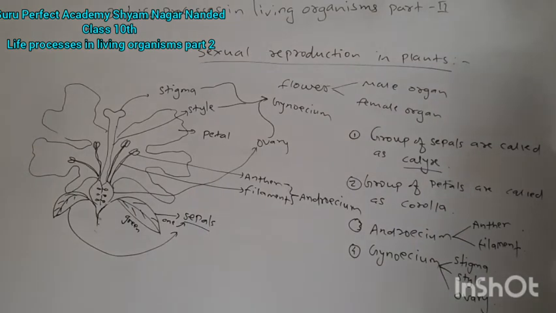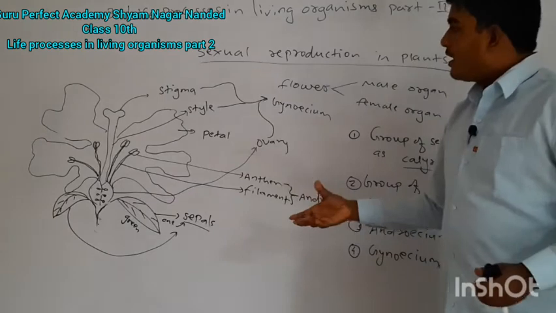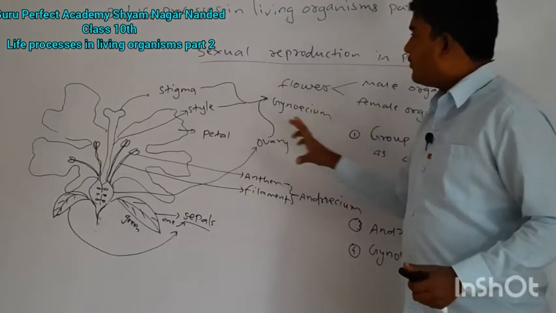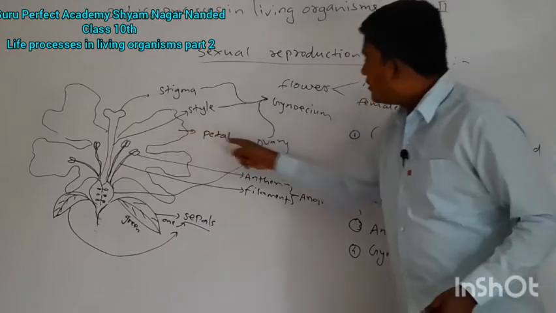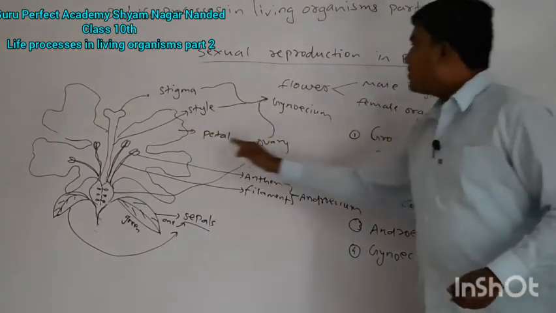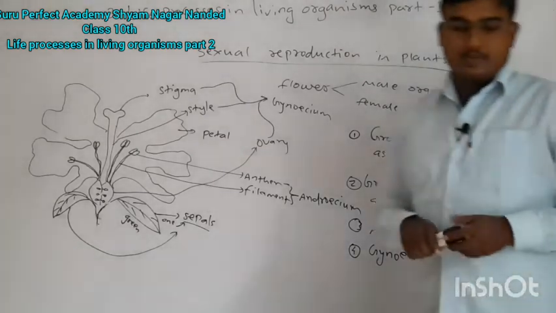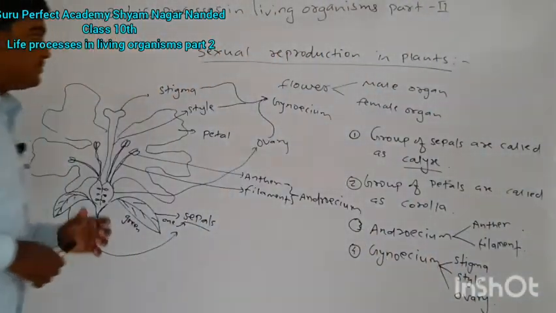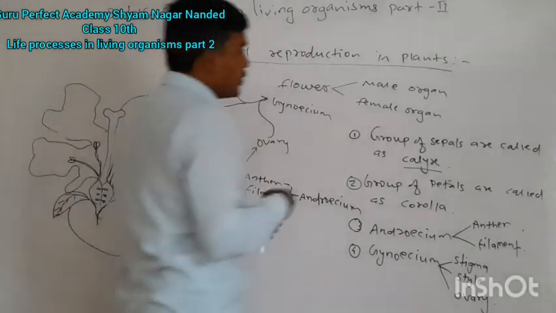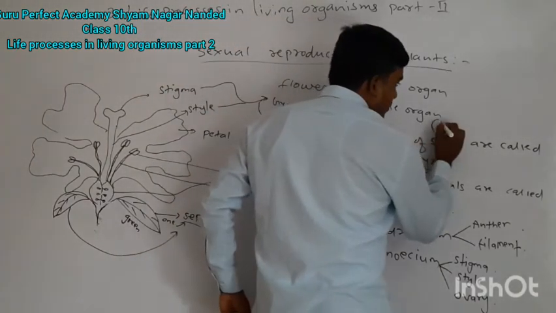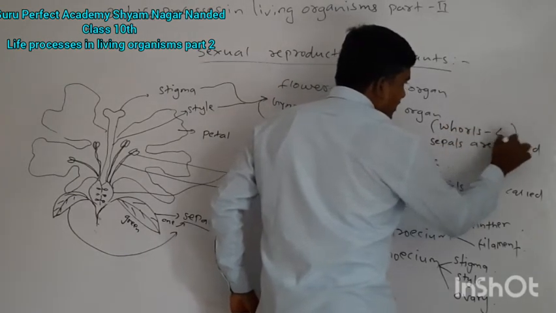Draw this type of bisexual flower structure and label it very well, because you should know which part is involved in the reproduction of that particular plant species. Now here we have 4 whorls.